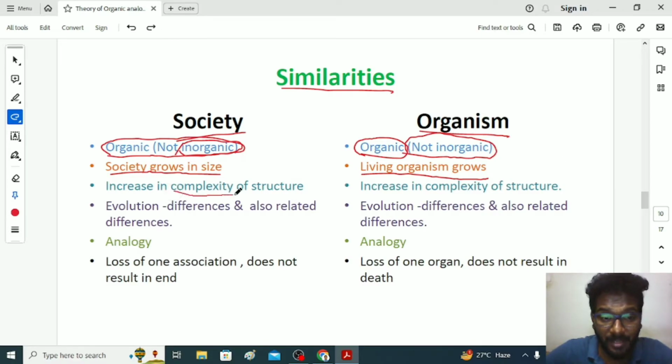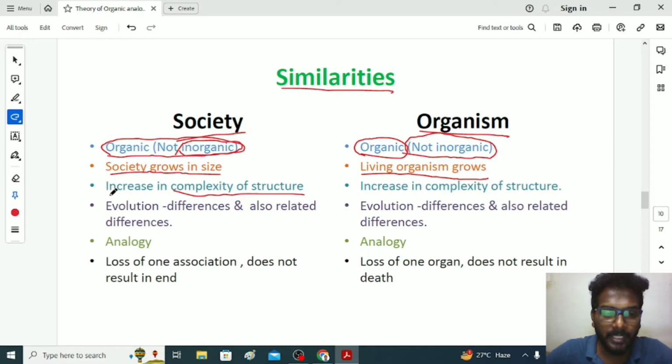Next is the complexity of the social structure. If you take society, we have a structure. In primitive society we had less complexity of social structure, that could be the father and mother and some neighbors having some role and status. They'll be framing a social structure. Later in agricultural society, they started working under owners and they created a new relationship. They framed some new rules. Next to agricultural society, we had industrial society. There individuals started going to industries. They started having plenty of roles like manager, supervisor, then workers. Next to the industrial society, now we are in modern society where we have a different kind of structure. We have different roles and status to play.